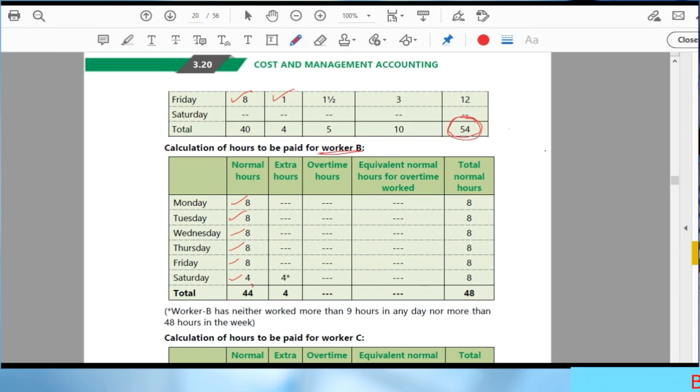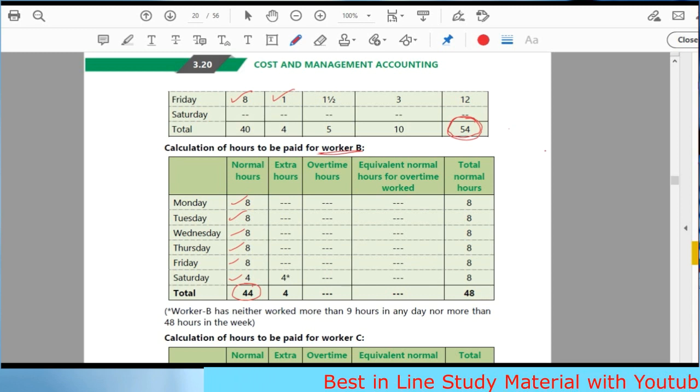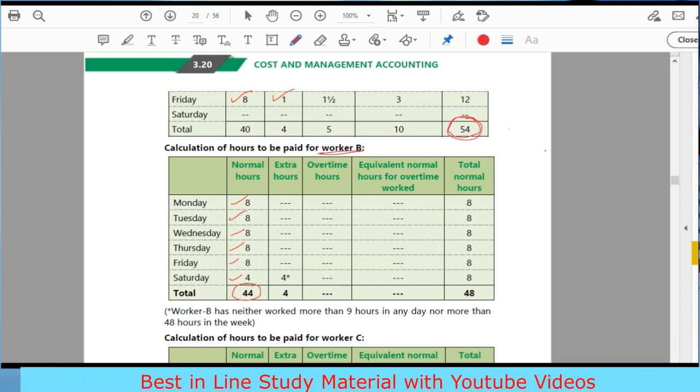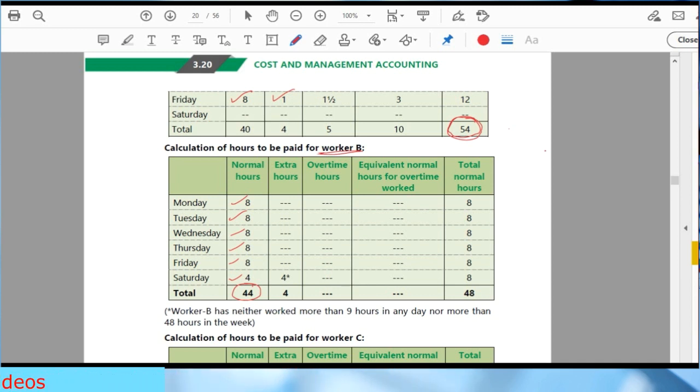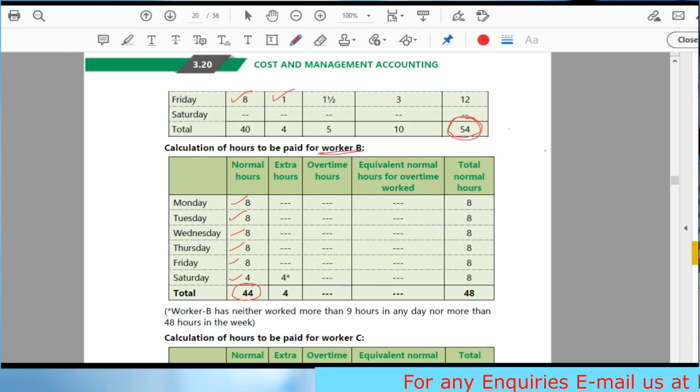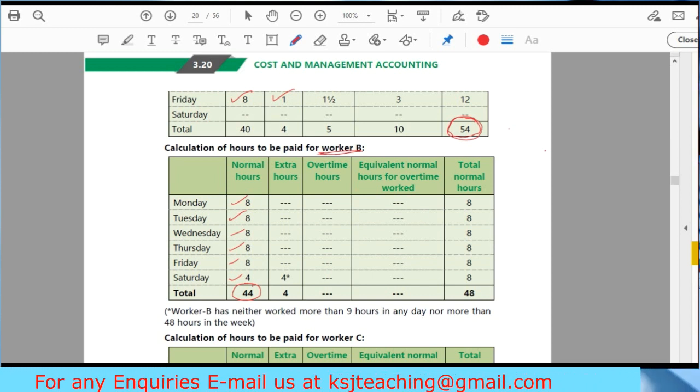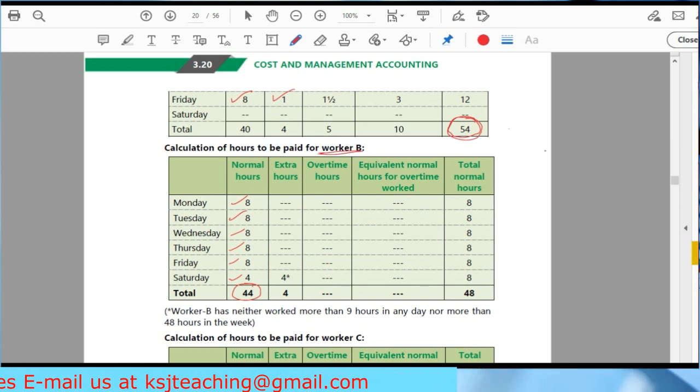Sir, this is 44 hours up till this point. Forget about this 4 just. Okay. Now, just tell me one by one. I'll ask you 2 questions. First question. Has worker B worked for more than 9 hours on any day? No, sir. Is he entitled to overtime? As per this condition, no, sir.